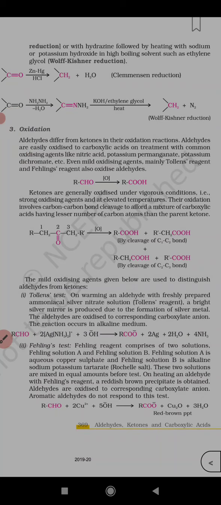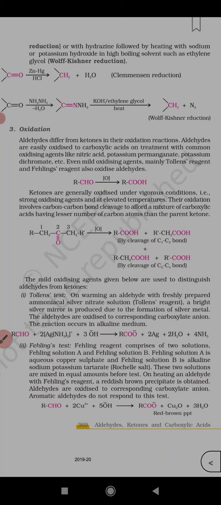So a bright silver mirror is produced, that is a positive test for Tollens'. Aldehydes give it, but ketose sugars also give it, because I will explain later. It will come in the chapter.